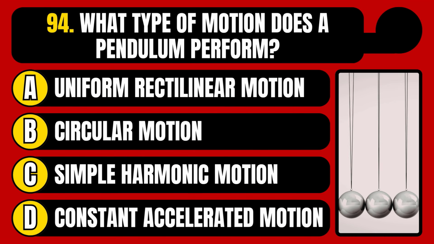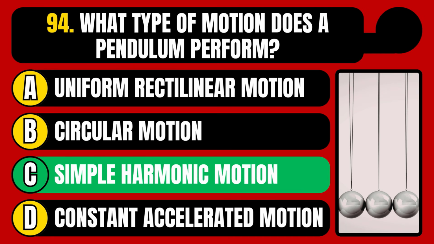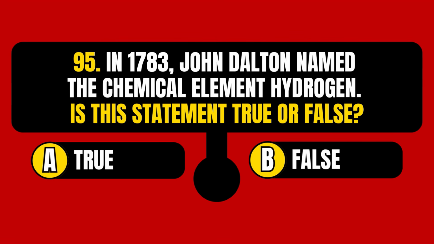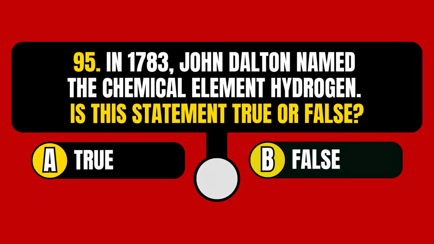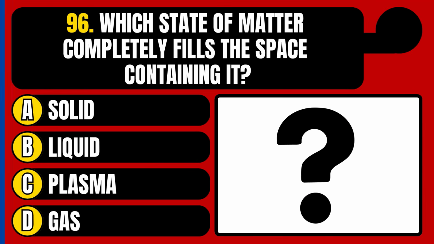What type of motion does a pendulum perform? Uniform rectilinear motion, circular motion, simple harmonic motion, or constant accelerated motion? The correct answer is option C, simple harmonic motion. In 1783, John Dalton named the chemical element hydrogen. Is this statement true or false? The statement is false. Which state of matter completely fills the space containing it?